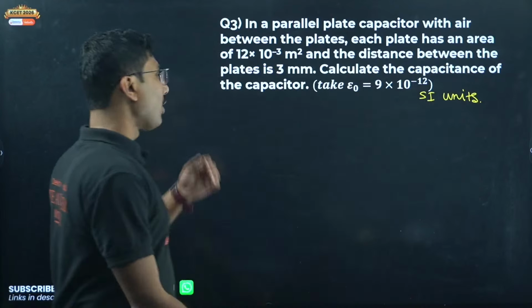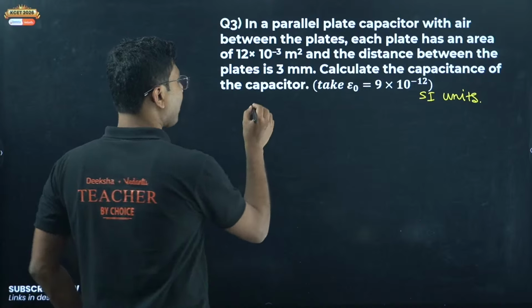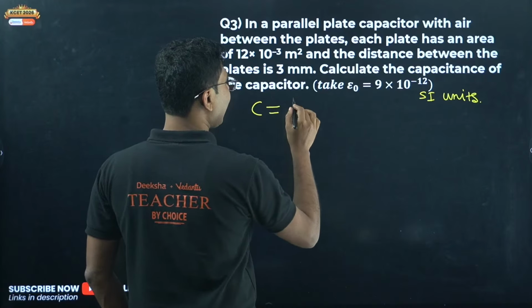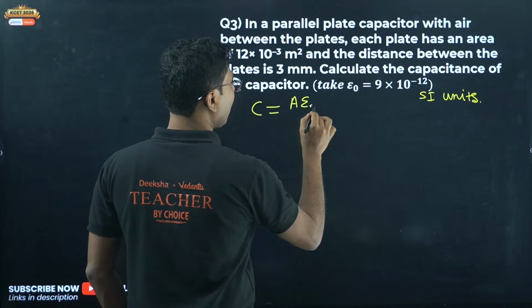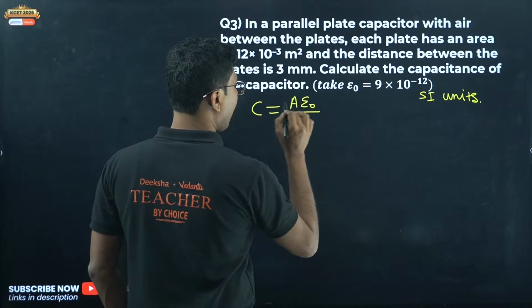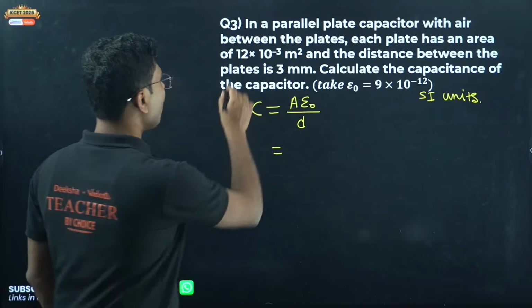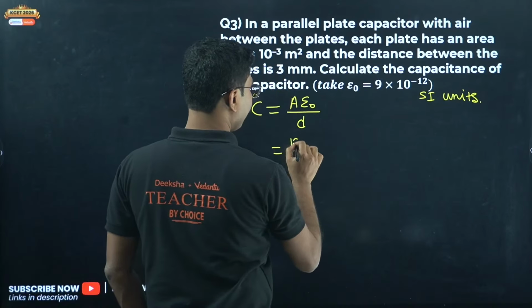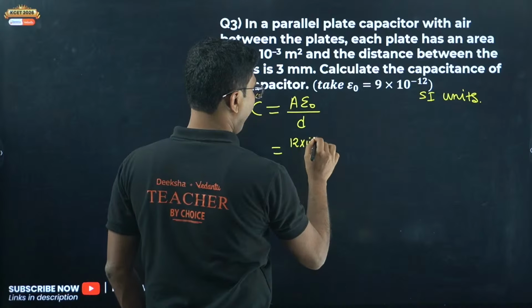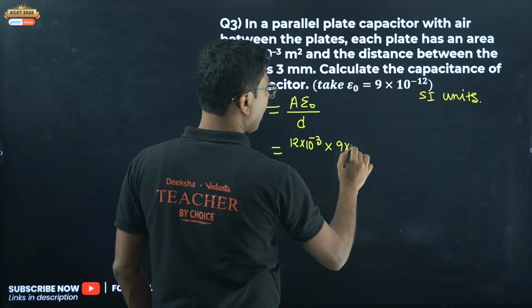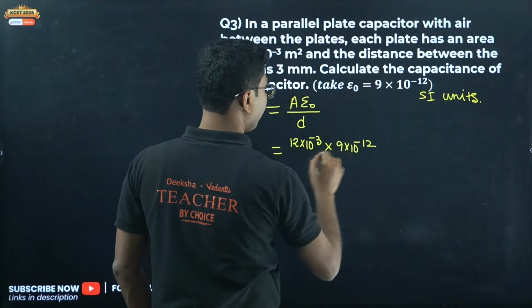First of all, what is the formula? We know that the capacitance of a capacitor with air between the plates is given by A epsilon naught by d. Here A is 12 into 10 to the power of minus 3, and epsilon naught is 9 into 10 to the power of minus 12.